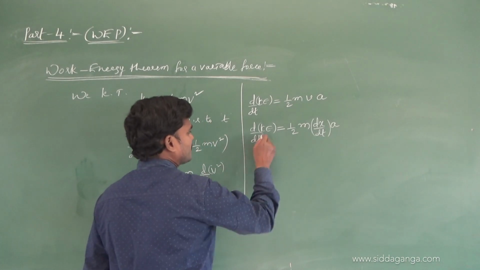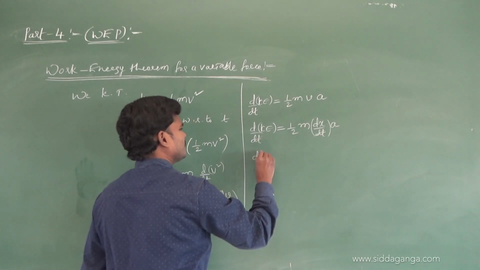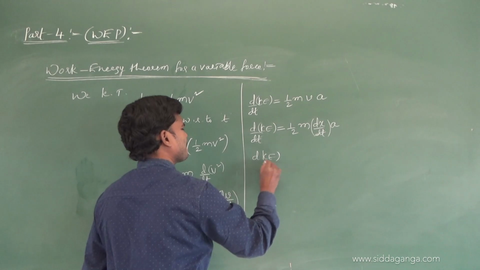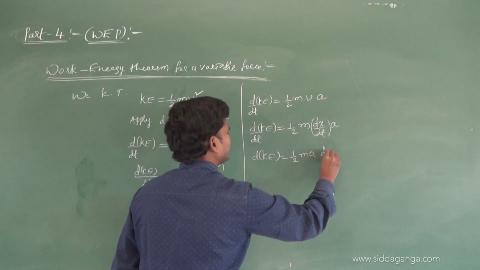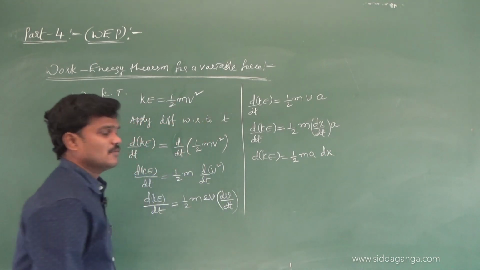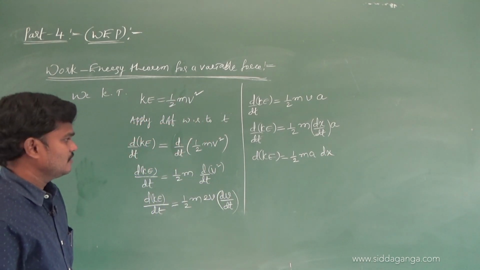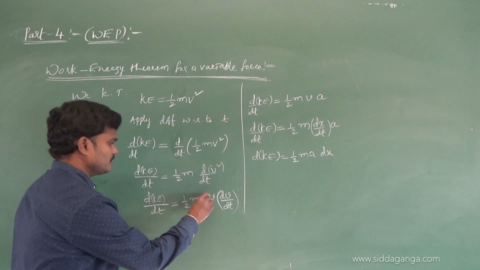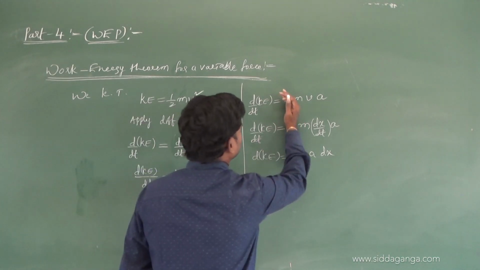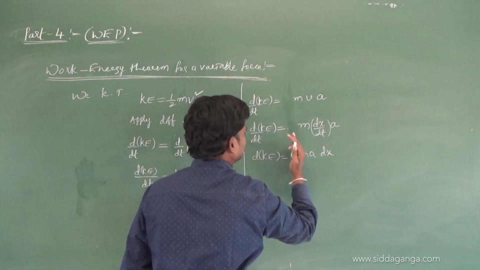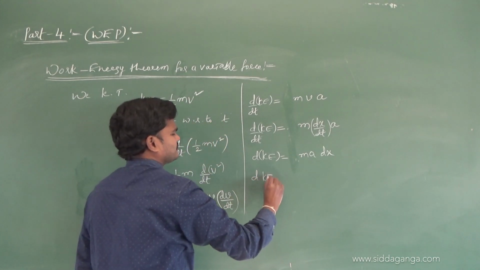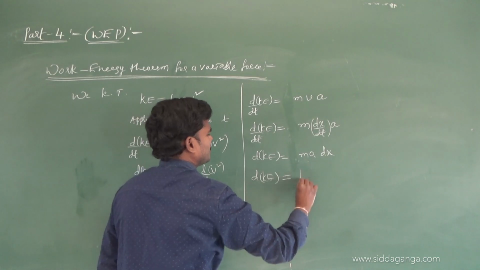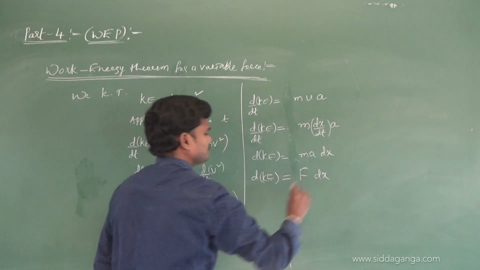So here let me strike off this dt, dt, dKE is half m a dx. Sorry, here this 2 cancels, so dKE is ma dx, and ma is nothing but F, so dKE is F dx.